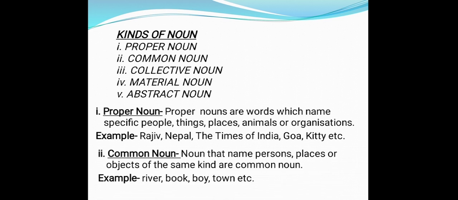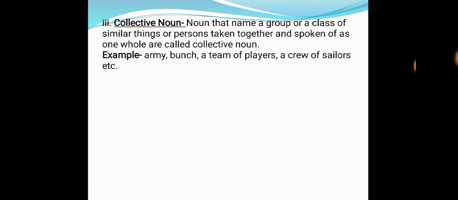Now common noun. Nouns that name persons, places and objects of the same kind are common nouns. Here you can see, children, it does not refer to any particular person, place or thing. It gives a common name to a person, place, animal or thing of the same class or kind. Like river. So many rivers are there. Book, boy, town, etc.